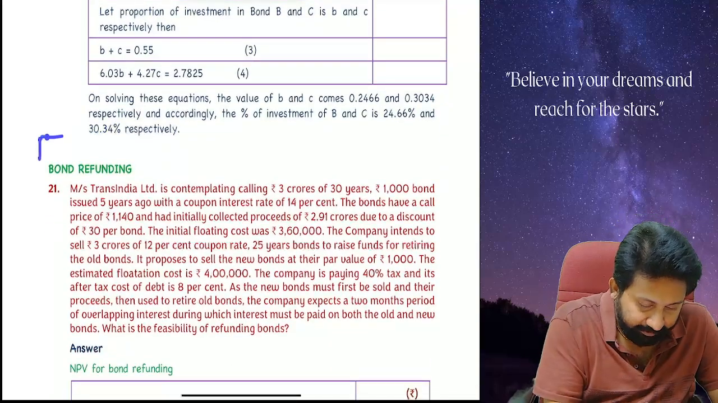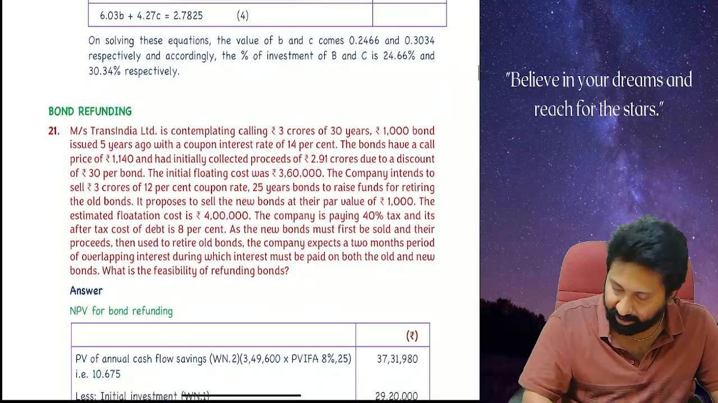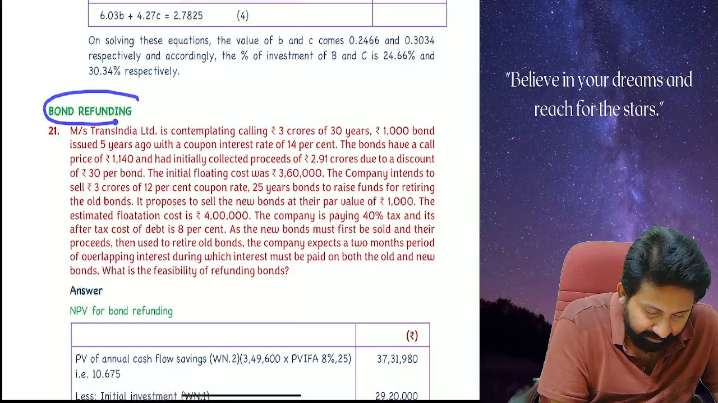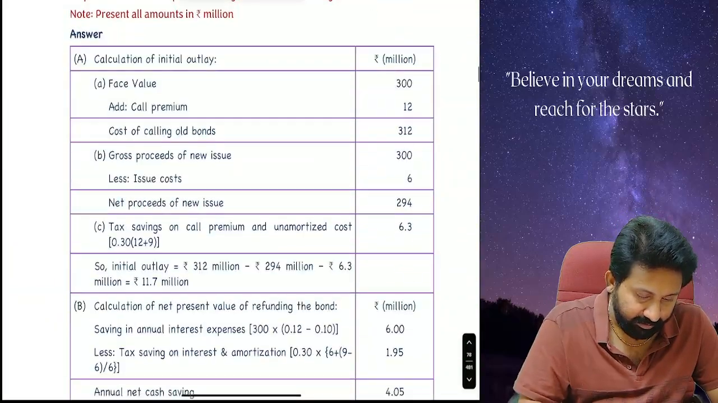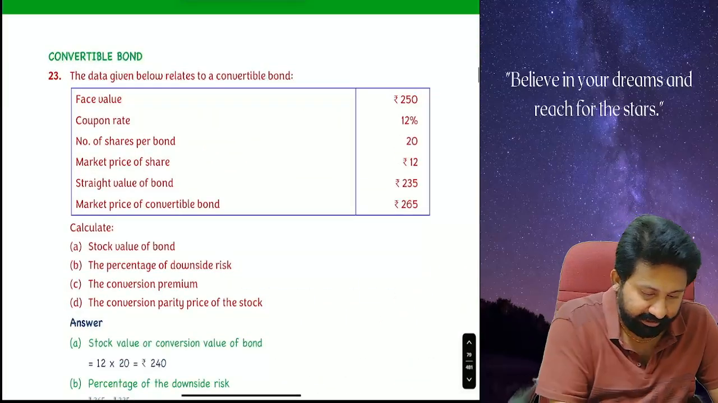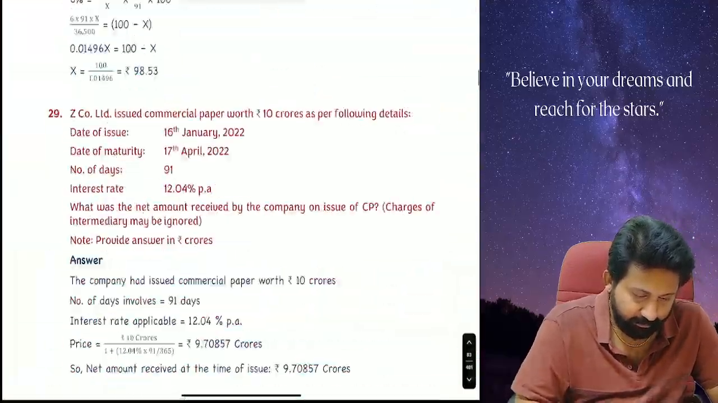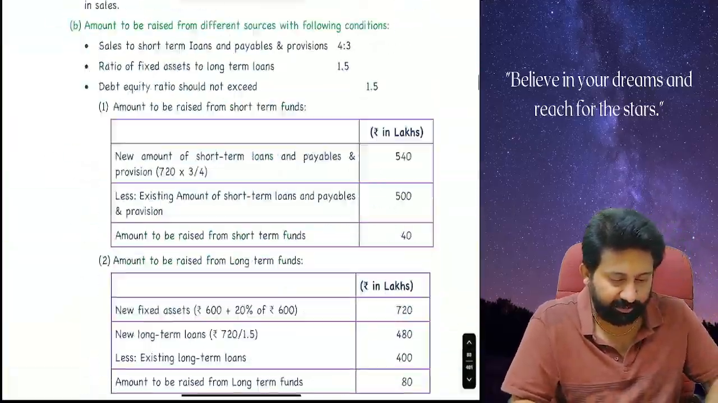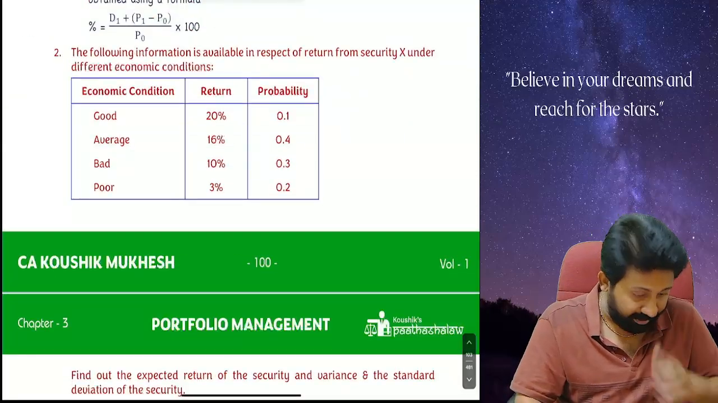After each concept, a gap will be there, such that it will not look clumsy. Every concept will have a concept heading before it. Bond refunding decision. Below that, all bond. Next, convertible bond related questions. So like this, we are going to cover everything. Hopefully you are having clarity, right?